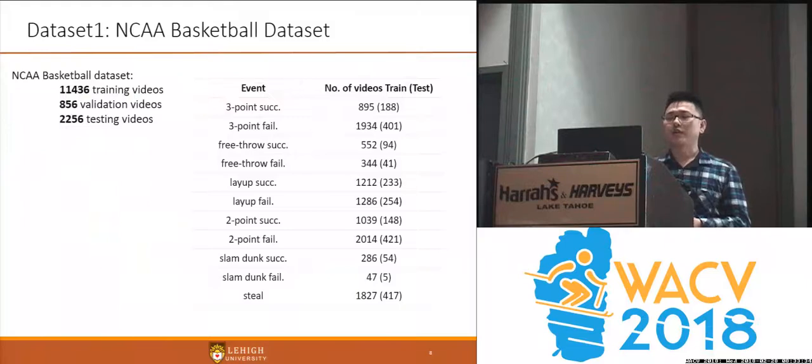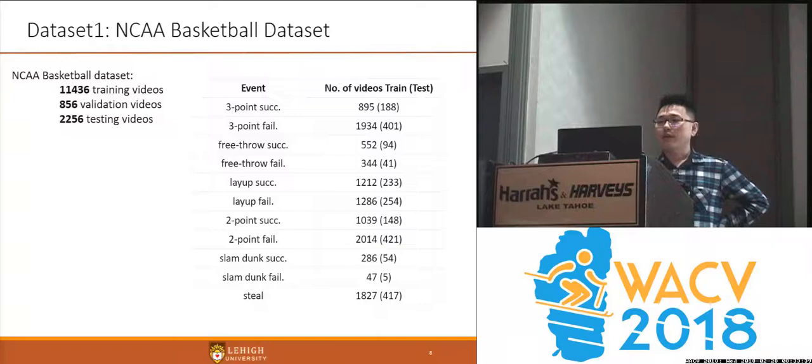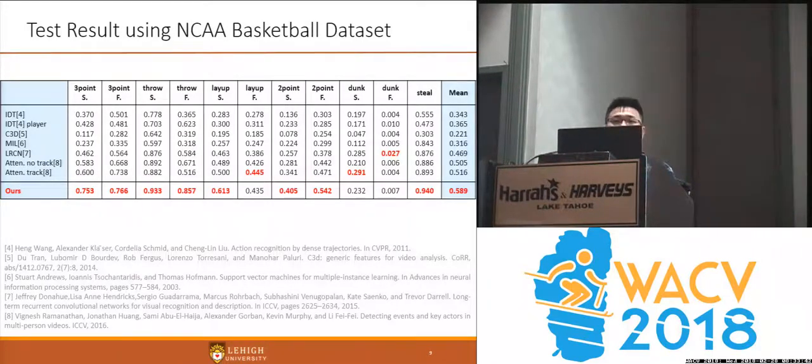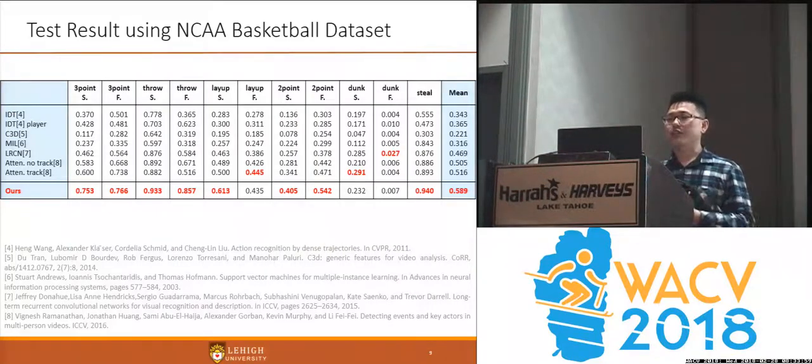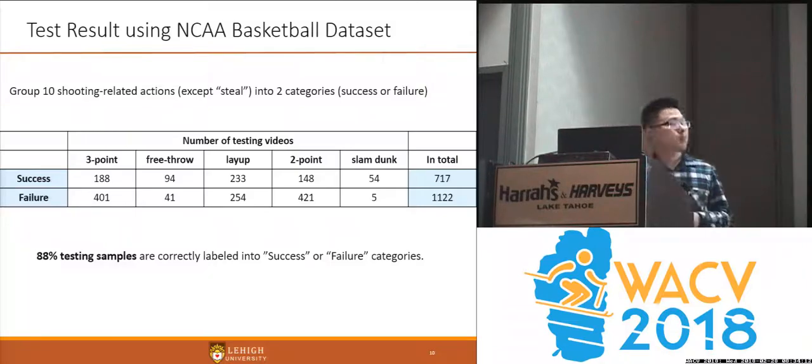Next, we will show some experimental results. We use two datasets. The first one is the basketball dataset. As this table shows, our model achieves the best accuracy compared to other existing methods. We want to highlight that in paper 8, Fei Li and other authors propose a method to detect and track players to infer the activities, but they only achieve about 51% accuracy. We achieved a 7% improvement.